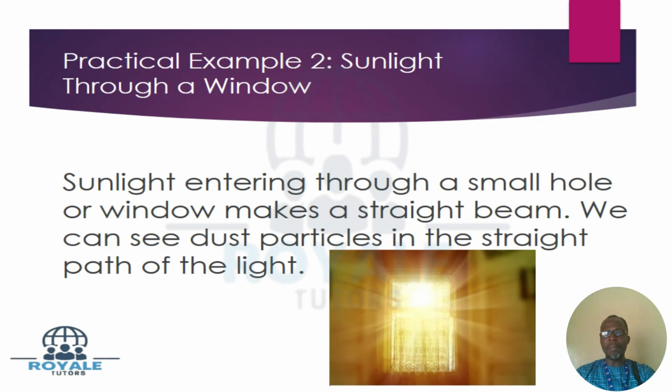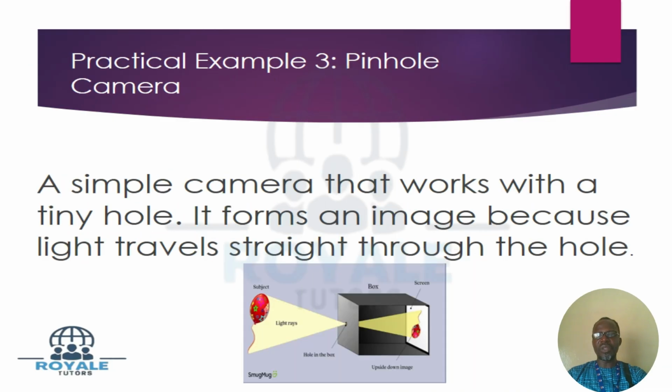Then let's look at another one to demonstrate that light travels in a straight line. You can see number 3, practical example 3.